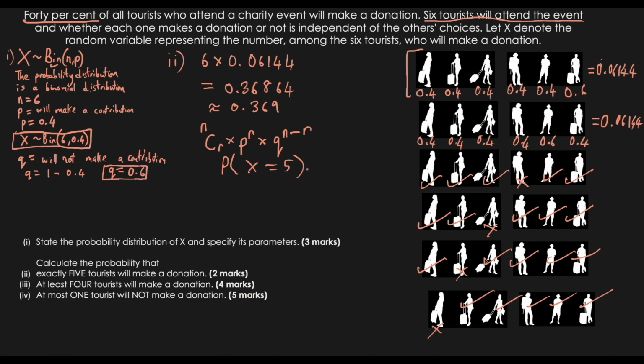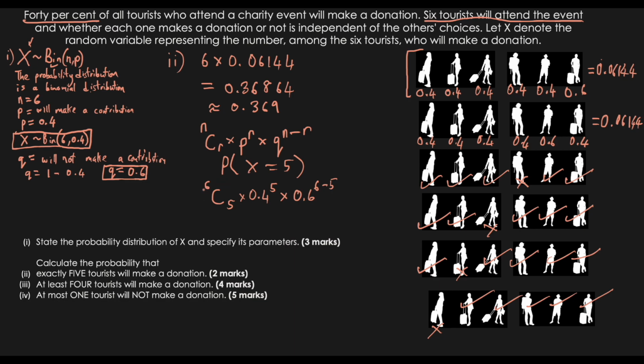That is what this X represents. So if we put this into our equation, we know that n is 6, so we have 6C5, using r as 5, multiplied by the probability of success, in this case 0.4 to the power of r, which is 5, multiplied by q, which is 0.6, to the power of n minus r, which would be 6 minus 5.